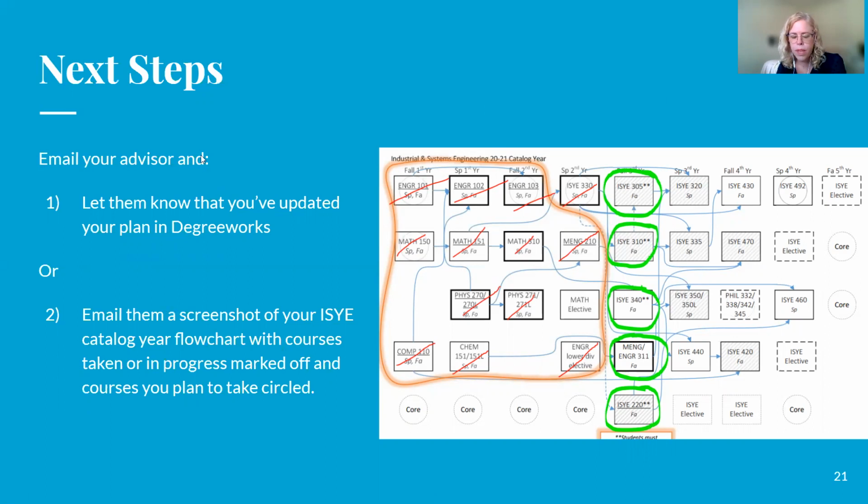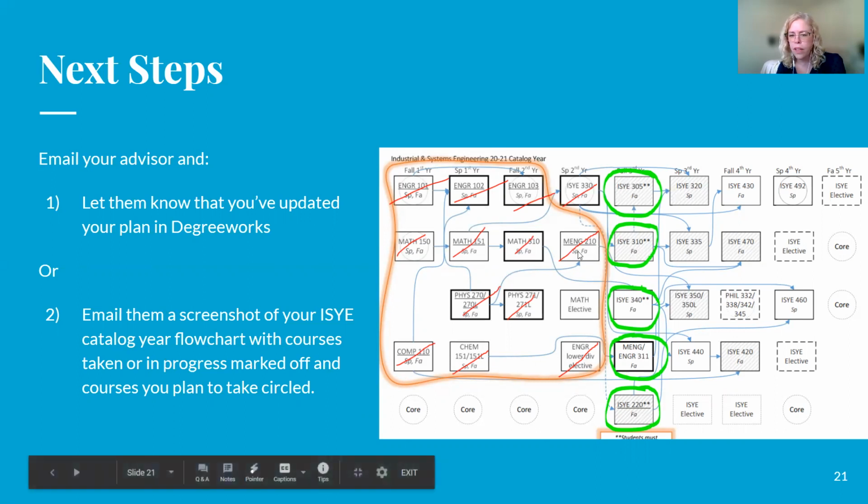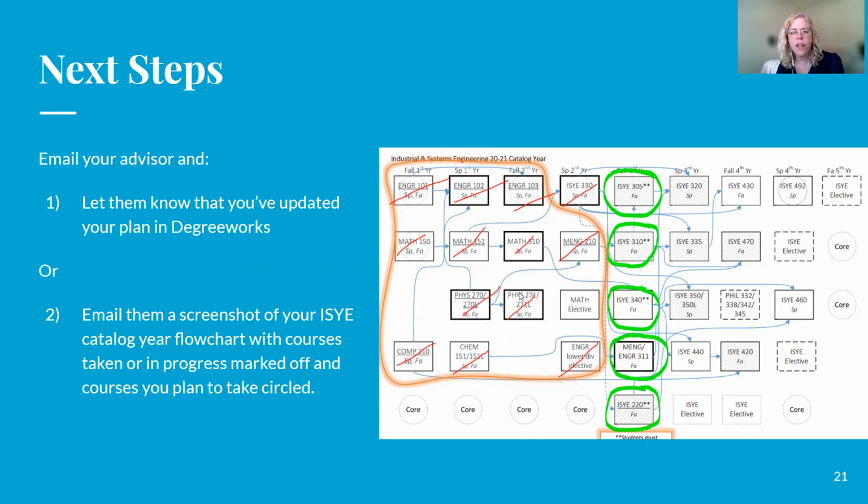Or if you don't know what that means, you can also email them, take a screenshot of the flow chart that you can find on the SMSE website, and cross off all the courses you have taken. So in red, I've crossed these off, and I'm circling the courses I plan to take. Now, this person hasn't taken a math elective yet, so make sure you're crossing off courses that are in progress and you have completed. Send this to your advisor and ask to either have your hold removed or for a meeting.